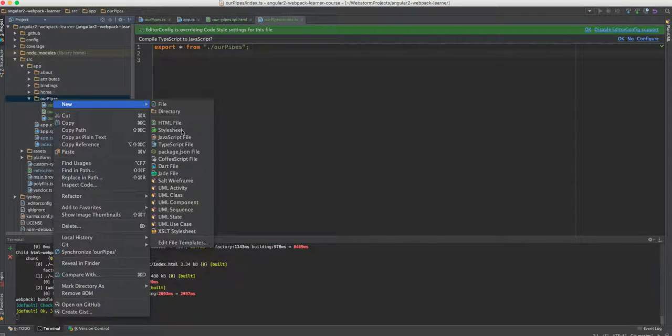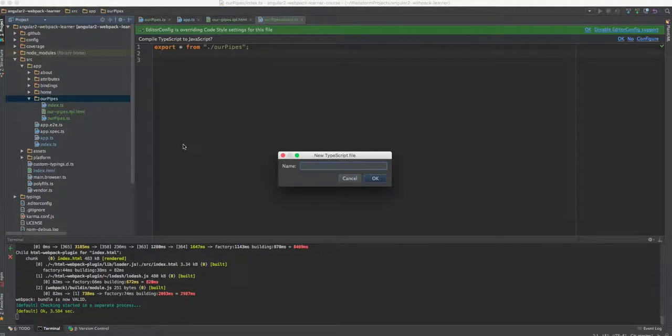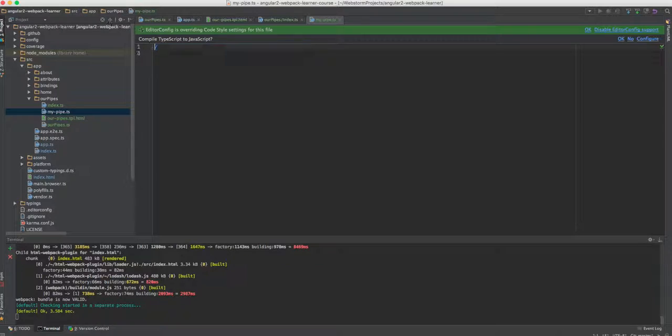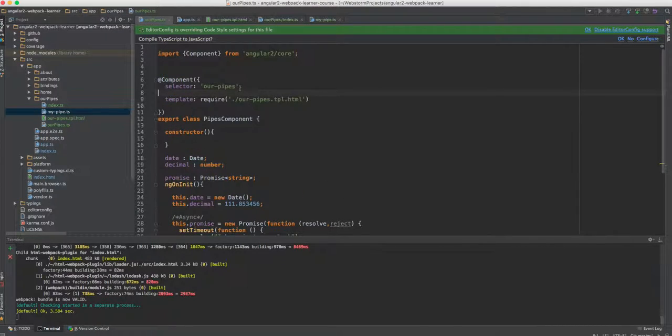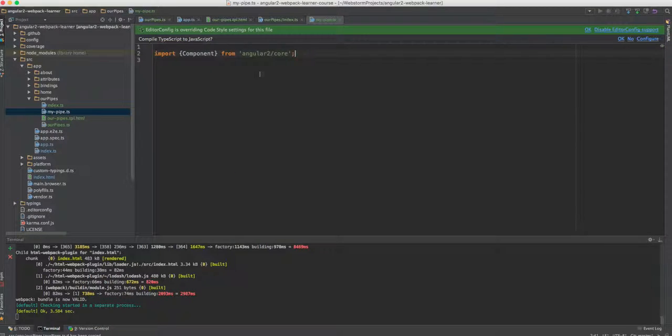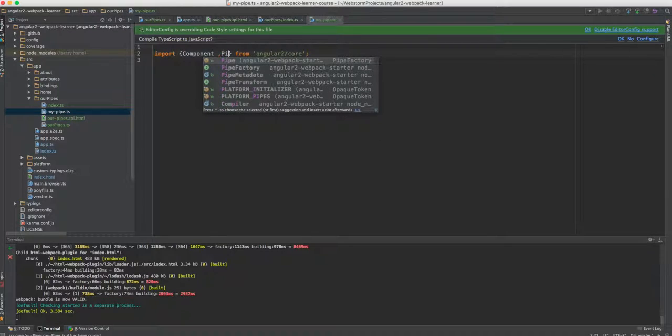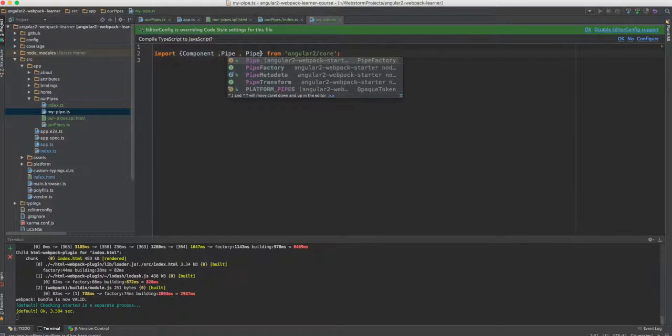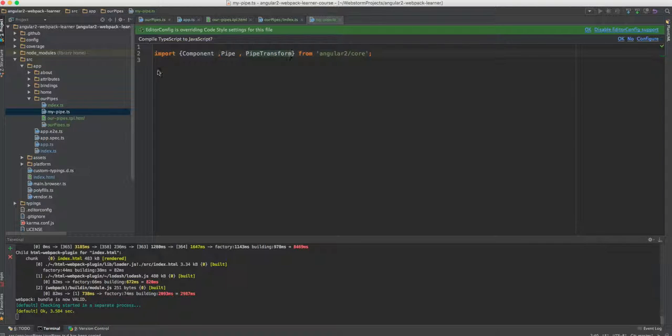So let's create a new TypeScript file. Let's call it my pipe, and as usual we need to import component from Angular 2 core, but this time we also need to import a pipe decorator and a pipe transform interface.